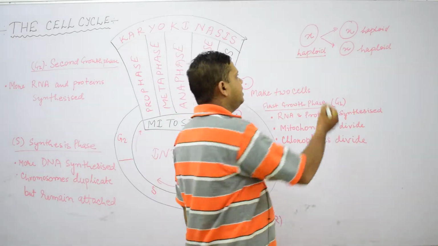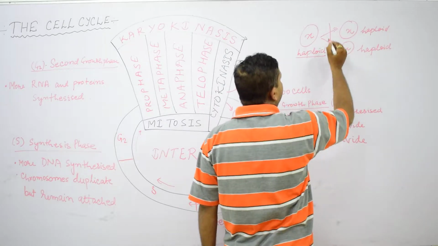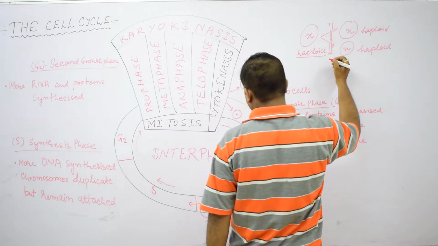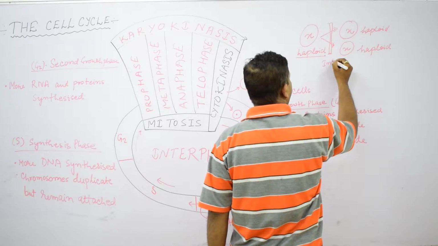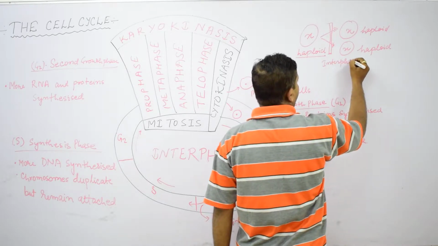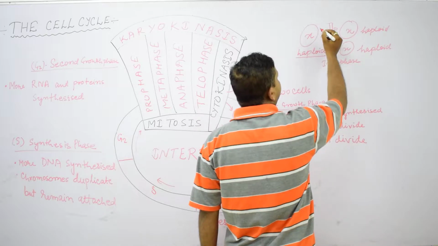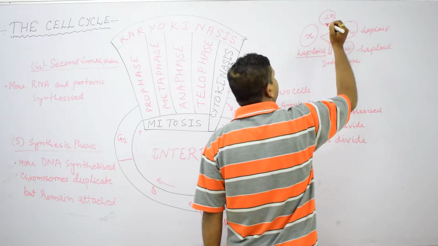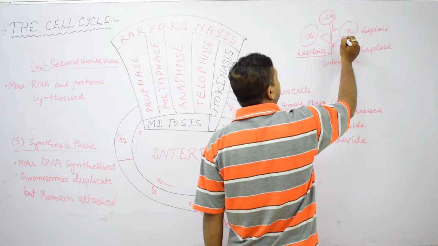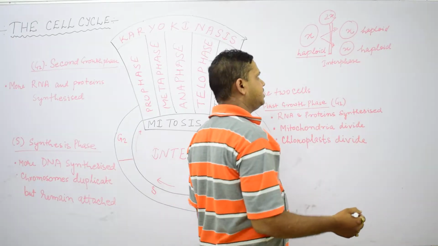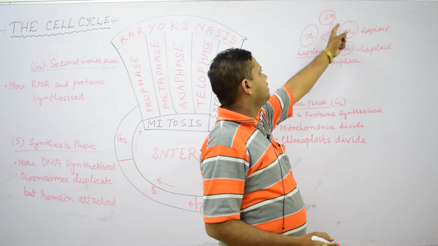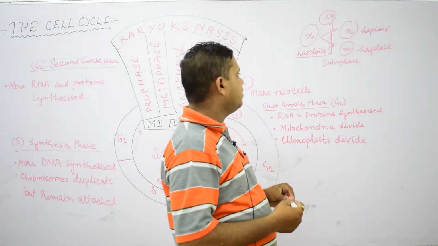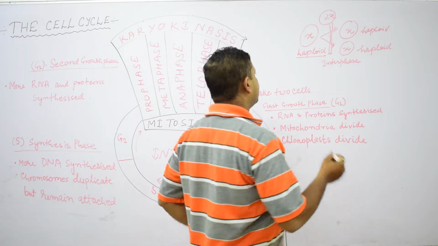So, here in between there is one hidden phase, which is called interphase, by which the genetic material duplicates into 2X, and then that 2X will equally divide into 1X and 1X, which means the diploid cell will divide into two haploid cells. So, this is known as mitosis cell division.